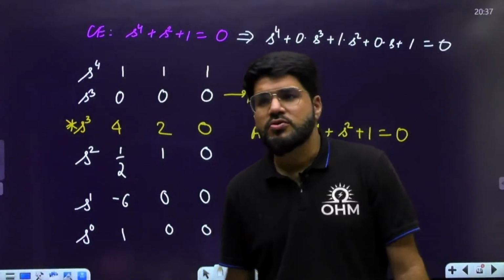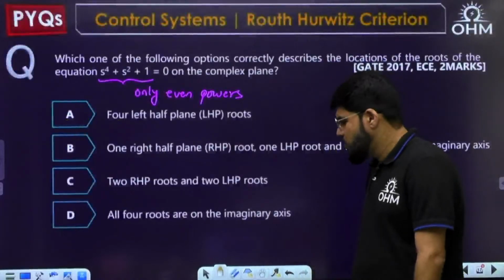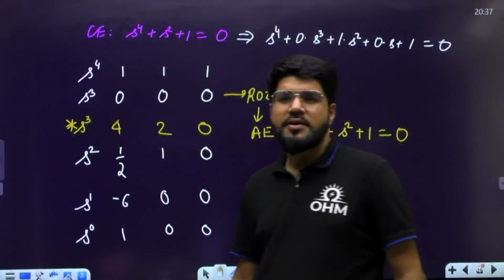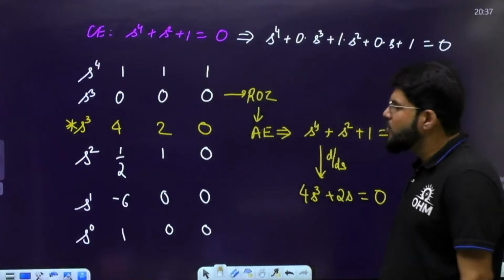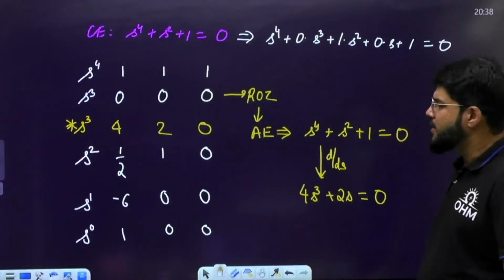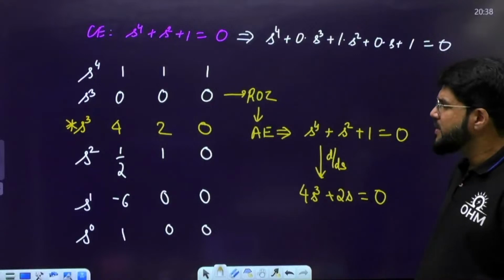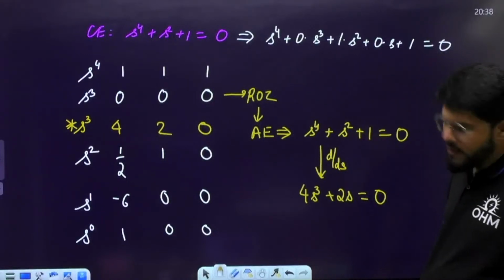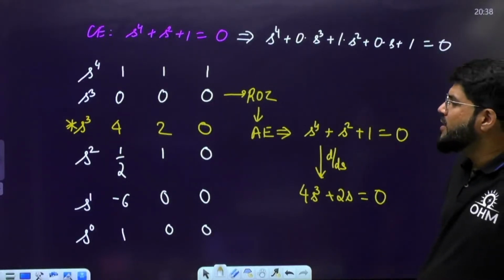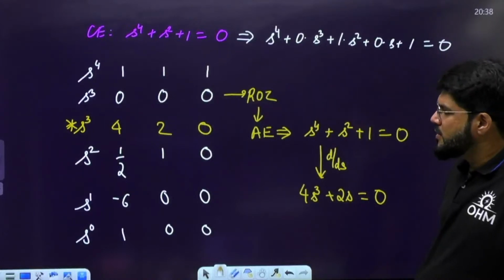Suraj says answer D. Okay, let's check it out now, Suraj. Just recheck it once. Now you see, this is the complete Routh array. How many roots are there?